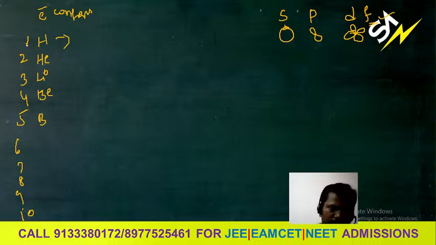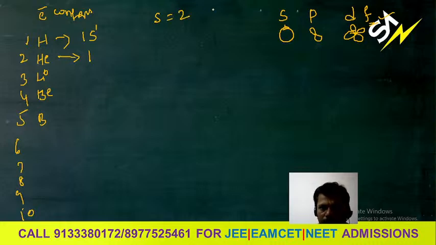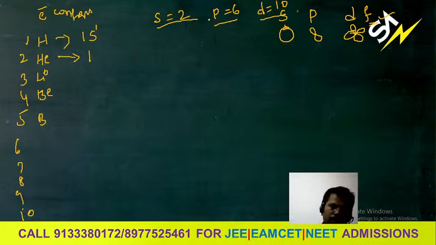First of all, what is the atomic number? 1s1. So first of all I will write this. 1s1, this is the electron configuration. Now for the electrons, what is the maximum number of electrons in s? 2 electrons. In the p orbital? 6 electrons. In the d orbital? 10. You have to remember this. In the s orbital, maximum 2 electrons. In the p orbital, maximum 6 electrons. In the d orbital, maximum 10 electrons. So when we go for lithium, this is 1s2.